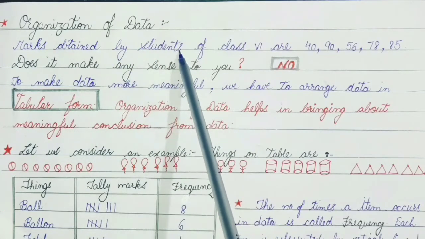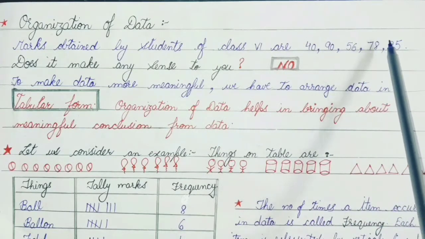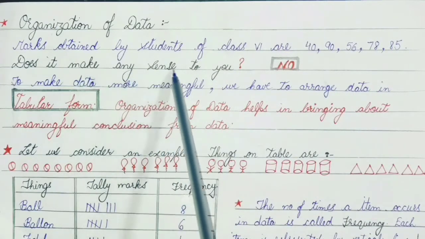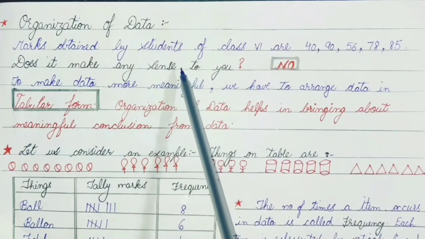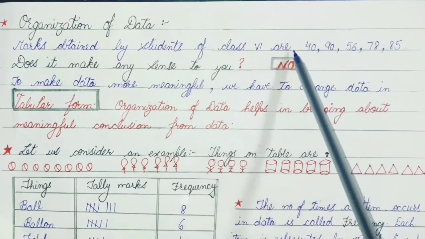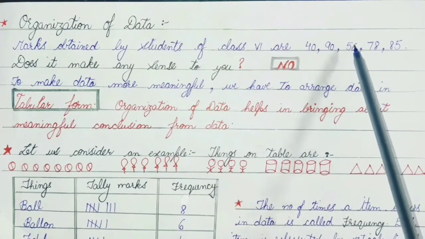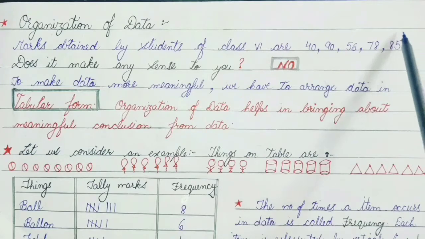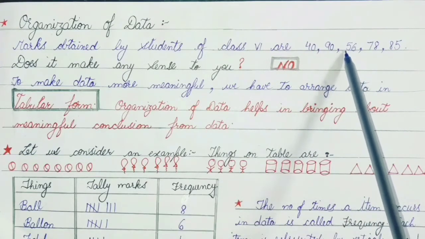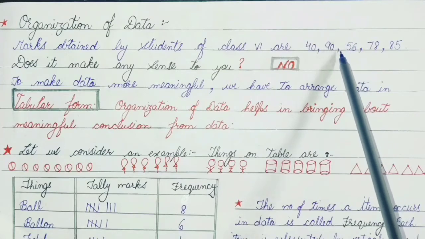Our next point is organization of data. Marks obtained by students of class 6th are 40, 90, 56, 78 and 85. Does it make any sense to you? No. Why does it not make any sense? The reason is, after looking at this data, can you derive any conclusion? No. As I told you in the last point, the data which we have collected directly, the original data, is called raw data, from which we cannot draw any conclusion.